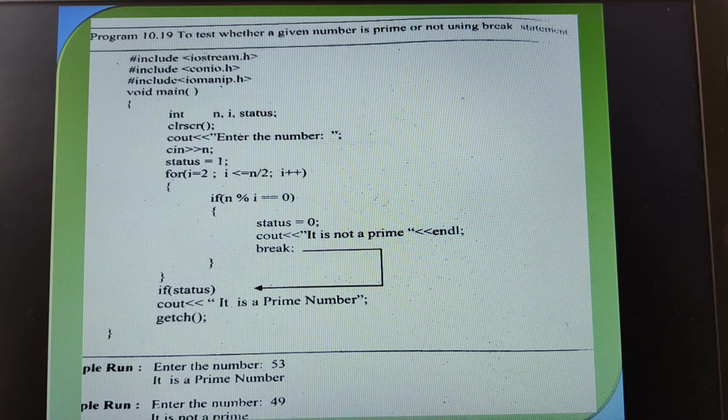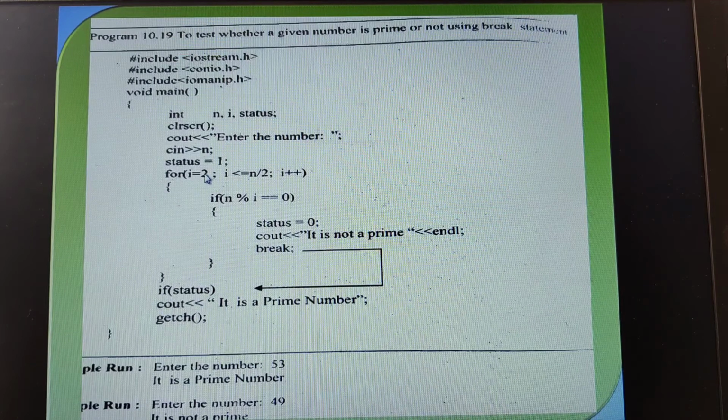To check that, I need not check from 2 to 9. I can just check up to half of the number, till 5 only. I need not go further to 6, 7 and 8. So look at the for loop I have taken.